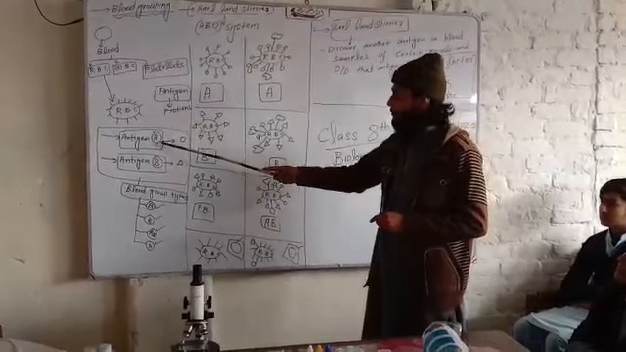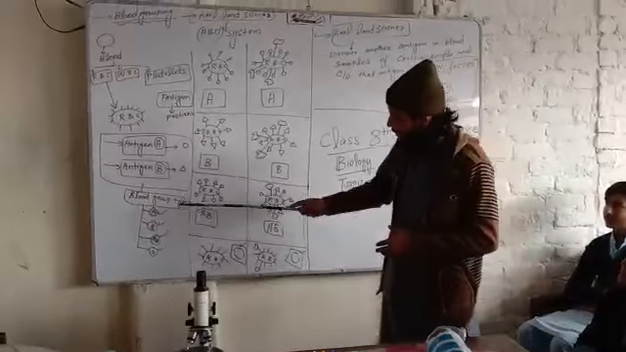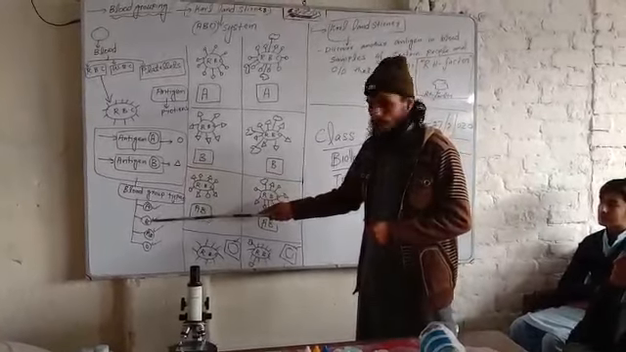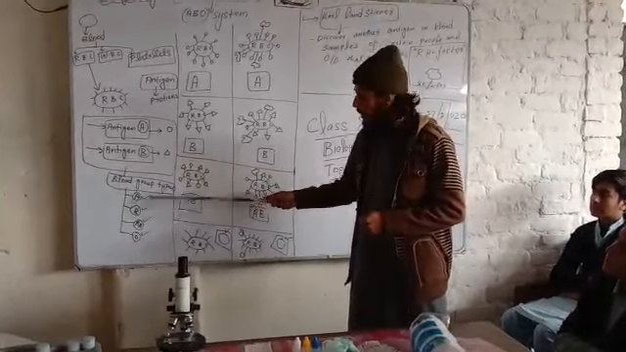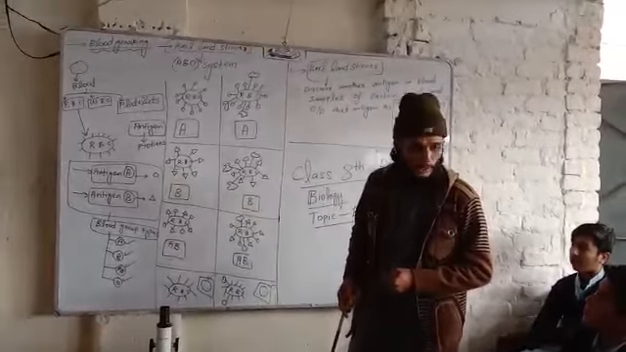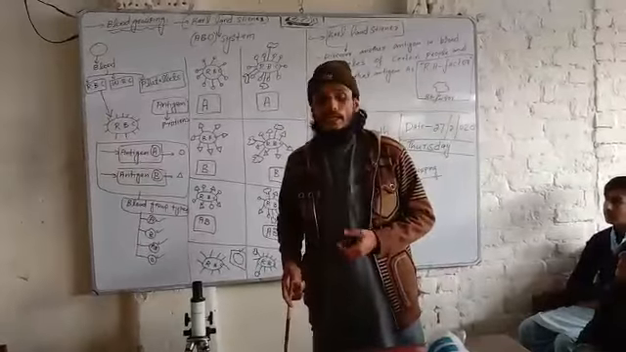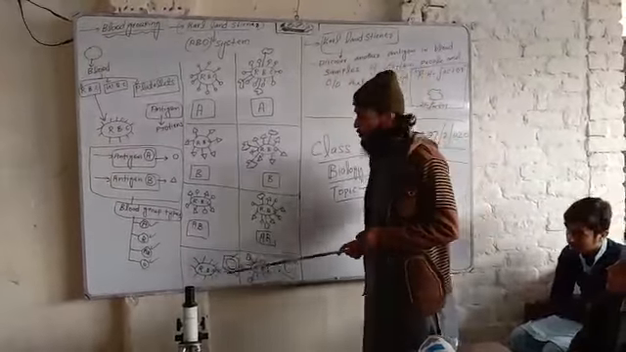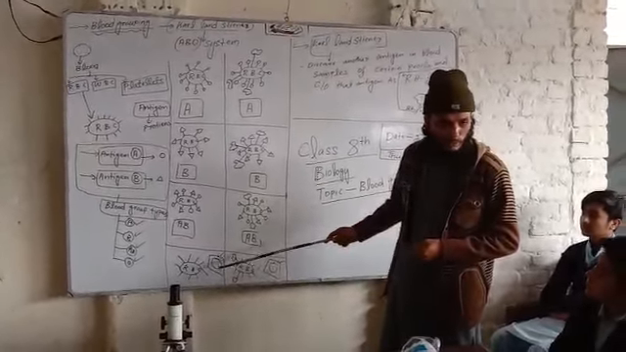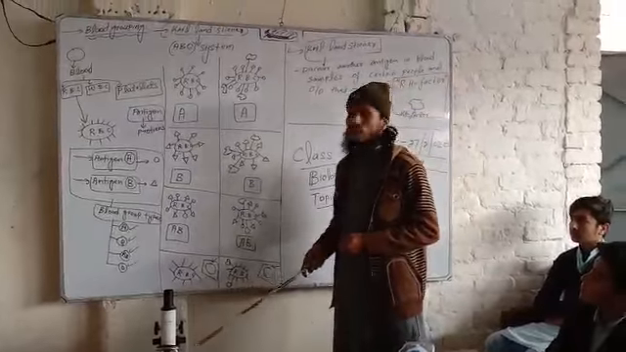Now, if a person has antigen A on the surface of his RBC, his blood group will be A. And a person having antigen B on the surface of his RBC, his blood group will be B. And a person having both antigen A and B on his RBC surface will have blood group AB. And the person having no antigen on the surface of RBC, neither A nor B, his blood group will be O. Why? Because no antigen is present, zero antigens are present, so his blood group will be 0 or O. So now we are going to discuss it diagrammatically.